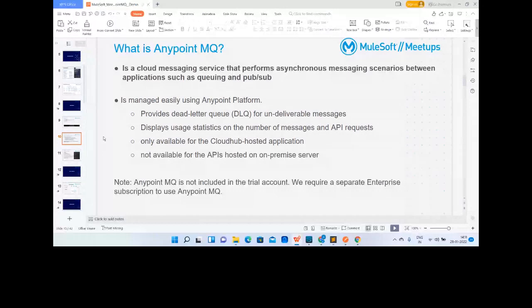For that we require a mechanism which can handle the messages and process them slowly or eventually, as and when there is a chance. So the Experience API will send the message to the queue and the Process API will consume the same message from the queue asynchronously.